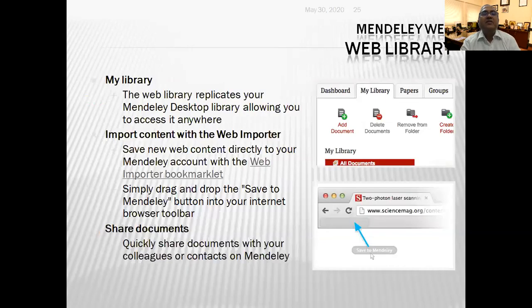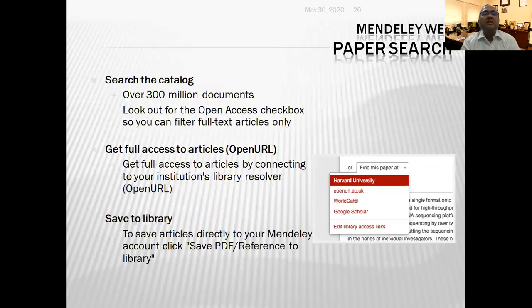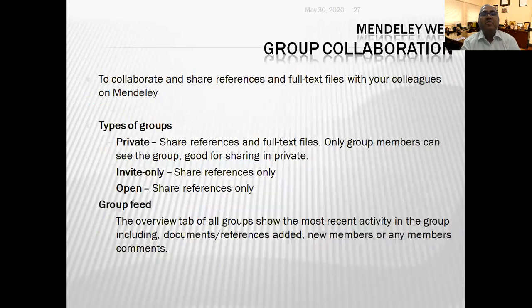In this, there are features like My Library, import content with web importer, and share document. You can search a catalog of over 300 million documents. You can get full access to articles from many sites using open URL.